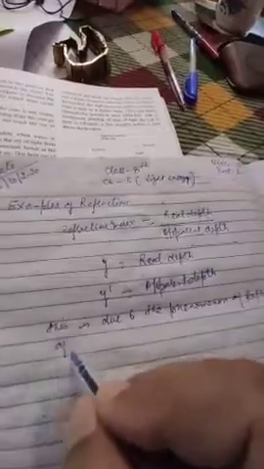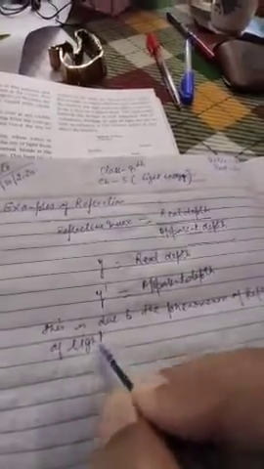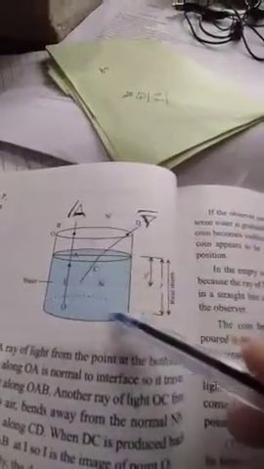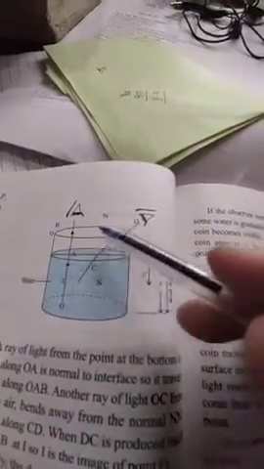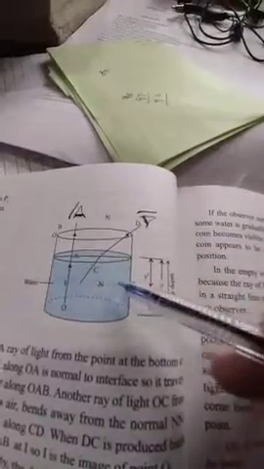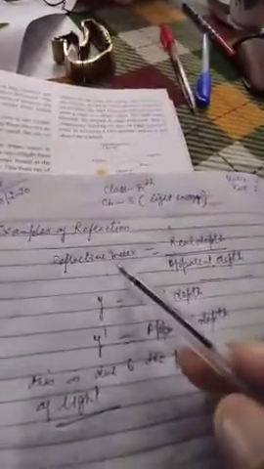Now what you have to do, you need to practice this diagram. You need to practice this diagram only. In other words, you can write refractive index as real depth upon apparent depth. From the diagram, y is the real depth, y dash is the apparent depth, and this is due to the phenomena of refraction of light.